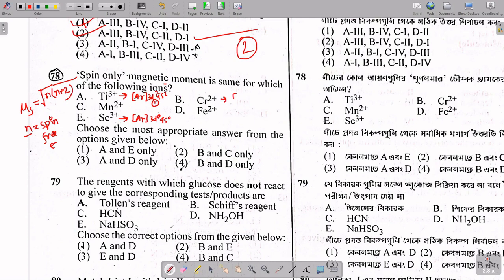In case of chromium 2 plus, there is 3d5 and 4s1, so with 2 plus this will be 3d4. Now in case of iron 2 plus, argon 18 and 3d6, so B and D have an equal number. So option 4 is the answer.